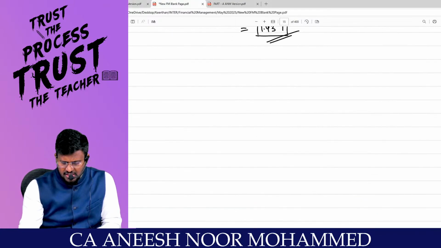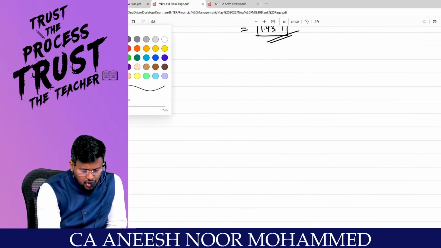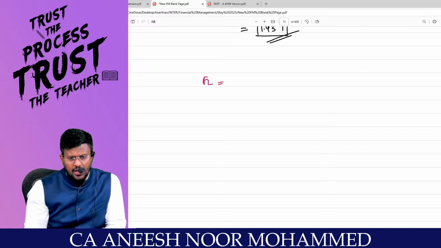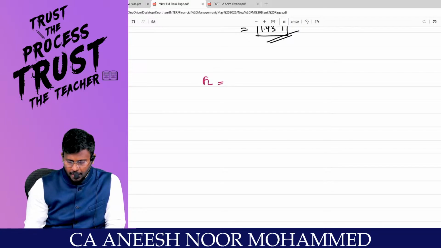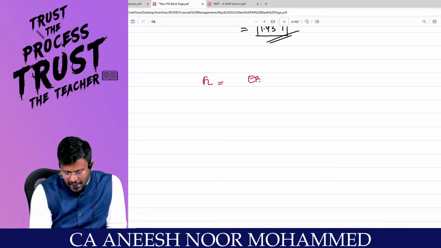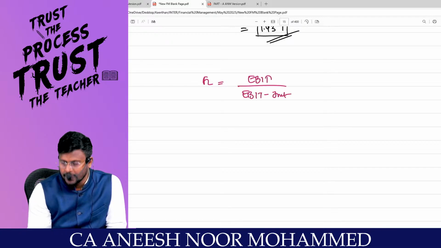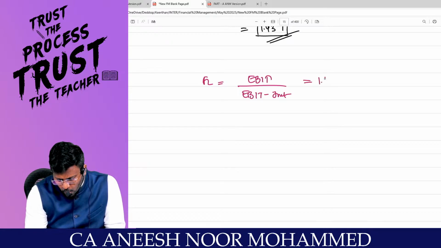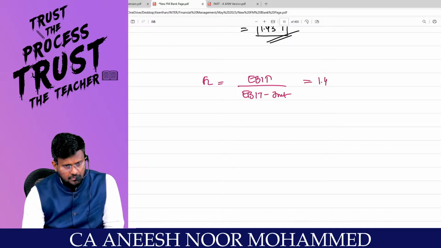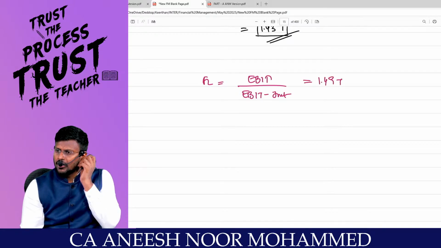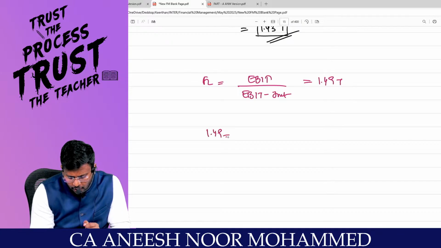What are you supposed to do? Have they given financial leverage? Yes, sir. Financial leverage is equal to EBIT divided by EBIT minus interest. Are you all really with me? Is equal to 1.49 times, which is given in the question. That means 1.49 is equal to.